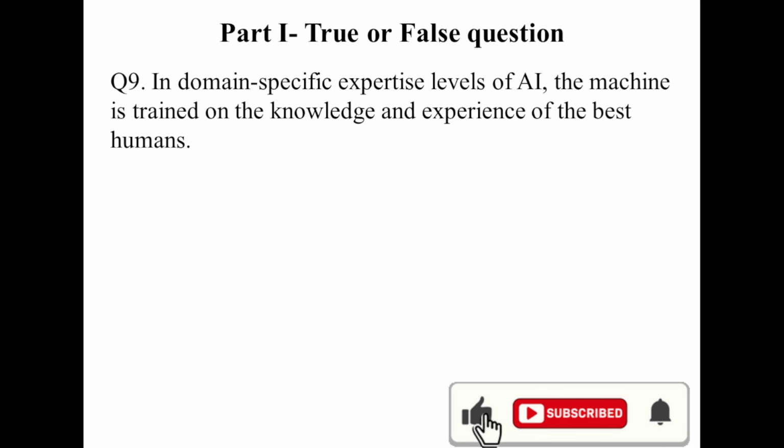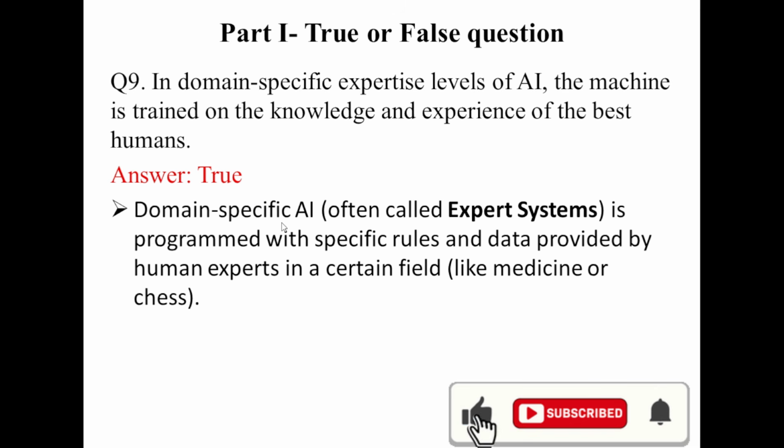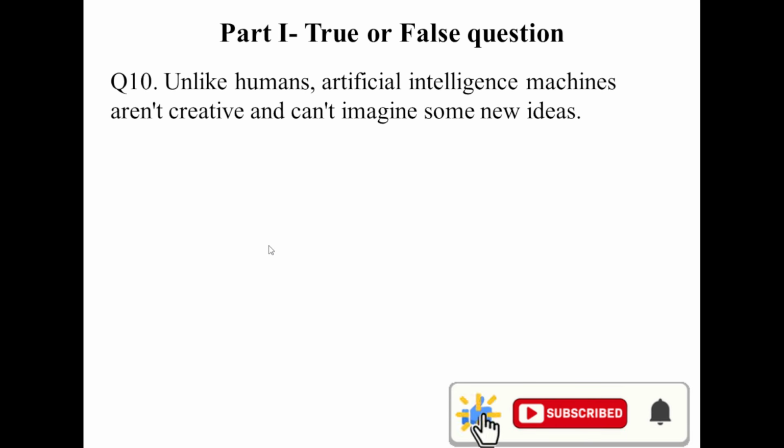Question number 9. In the domain-specific expert level of AI, the machine learning is trained on the knowledge and experience of the best of humans. This is true. Domain-specific AI, you can say an expert system, is programmed with specific rules, and the data is provided by human experts in a certain field, such as medicine, chess, or games. So this is true.